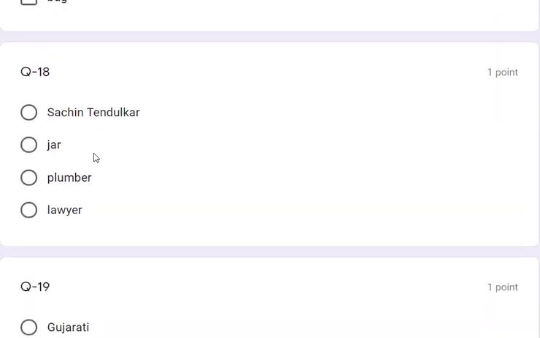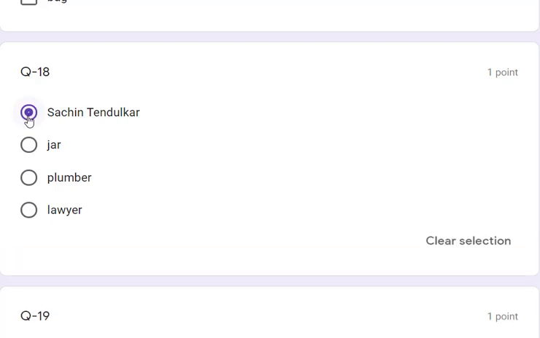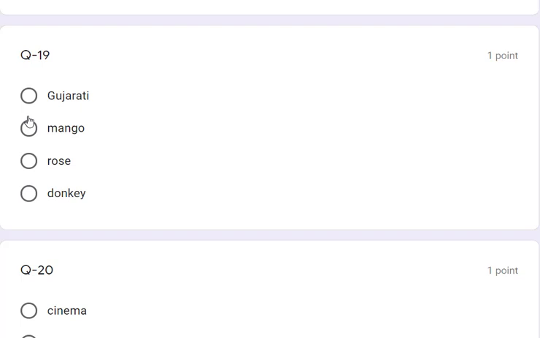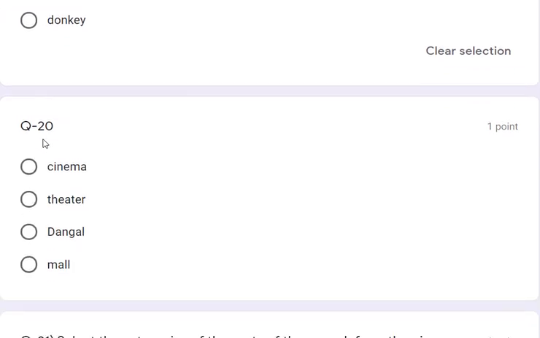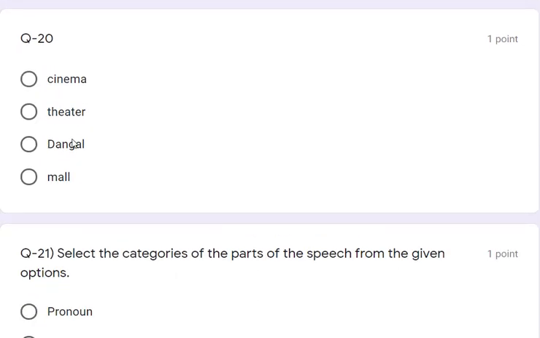Question number 18. In that: Sachin Tendulkar, jar, plumber and lawyer. Jar, plumber and lawyer are common nouns. So Sachin Tendulkar is the proper noun. That is the answer. Question number 19: Gujarati, mango, rose and donkey. Mango, rose, donkey are common nouns. Gujarati is the proper noun. So that is the correct answer. And in question number 20: cinema, theater and mall. Cinema, theater and mall are common nouns and Dangal is a movie name, that is a proper noun. So the answer is Dangal.